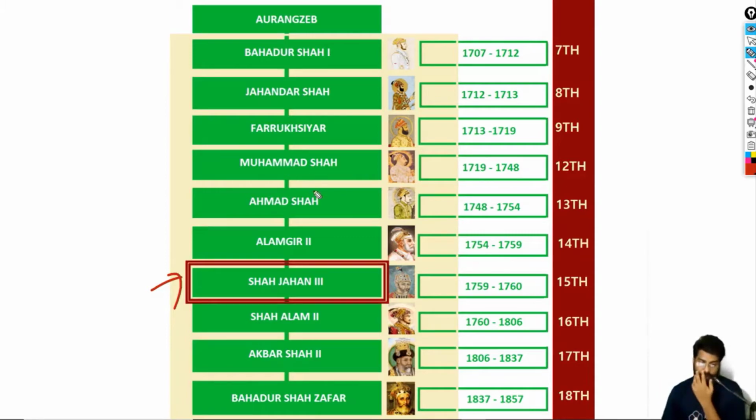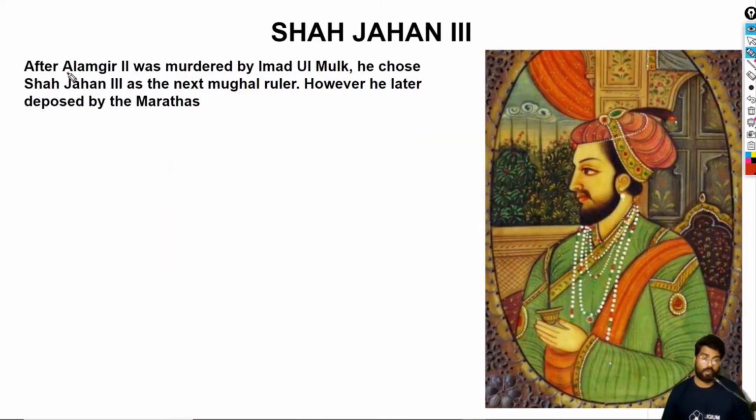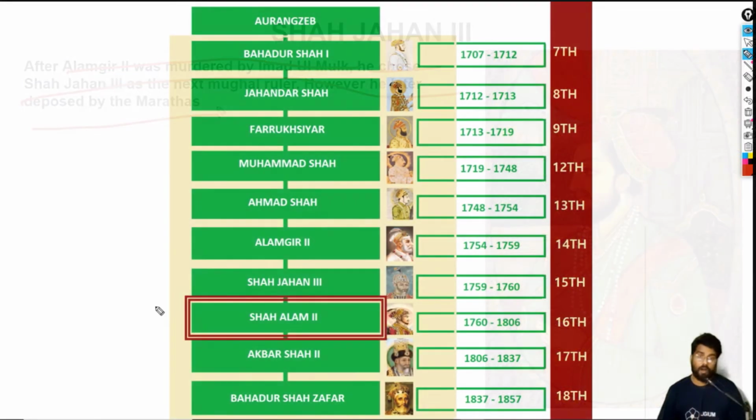So basically this was all about Shah Jahan III. We can look into the content, but there is nothing much important about him. So let's explore that also. Alamgir was murdered by Imad-ul-Mulk, Firoz Jung, and he chose Shah Jahan III as the next Mughal ruler. However, he was deposed by Marathas. That's all. Now let's explore Shah Alam II.